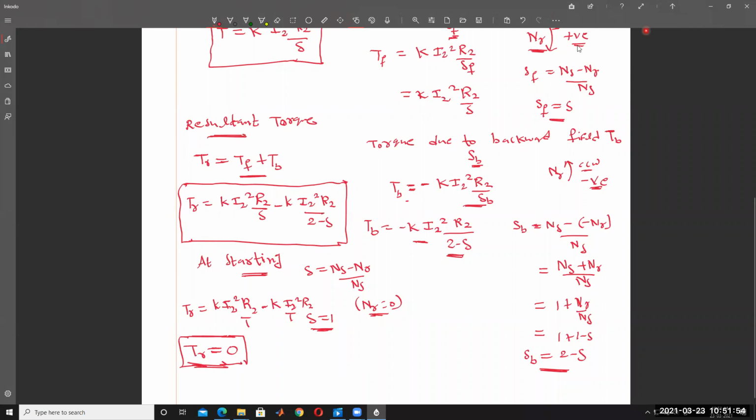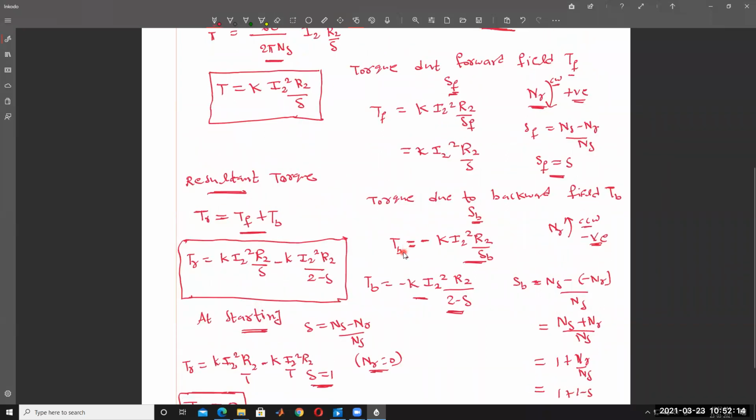Is it clear? Understand? So the resultant torque developed in a single phase induction motor is 0 at the time of starting because of the forward field and backward field. The torques cancel each other, then resultant torque is 0. That's why single phase induction motor is not self-starting.